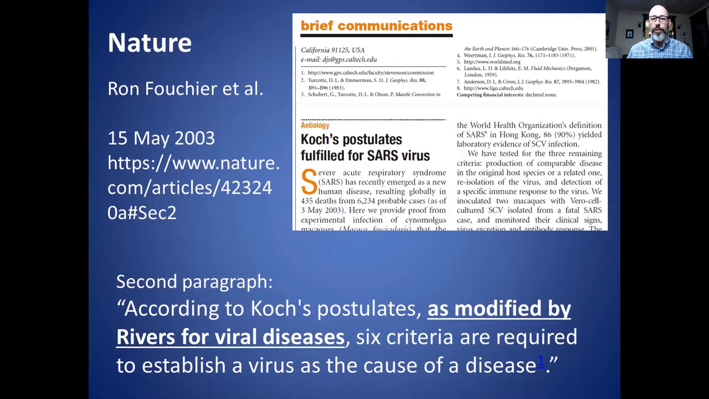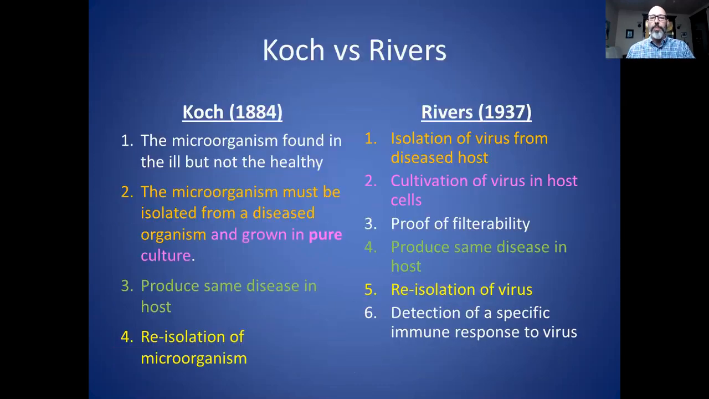And I'm going to tell you what those 6 criteria are. And I'm going to compare and contrast that to Koch's postulates. So you'll see that the color coding tells you which matches up with which. So you can see that there is quite a bit of overlap.